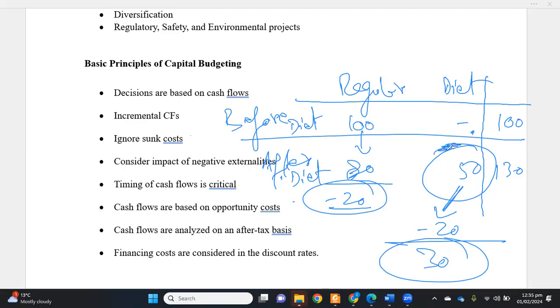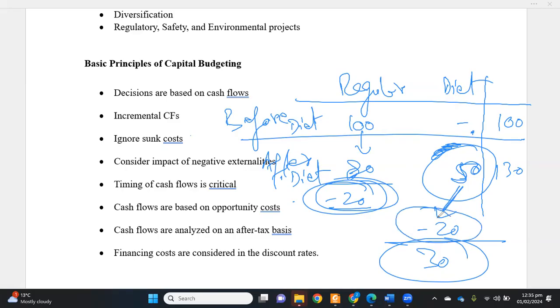Actually, diet is being sold for, let's say, $50 million, but because of the $20 million decline in the regular drink caused by the diet drink, old customers have switched to the new product.